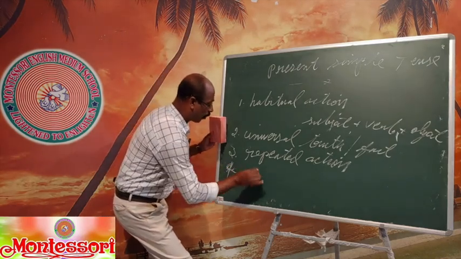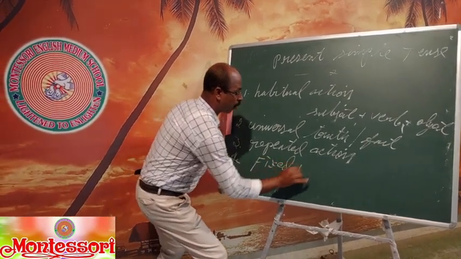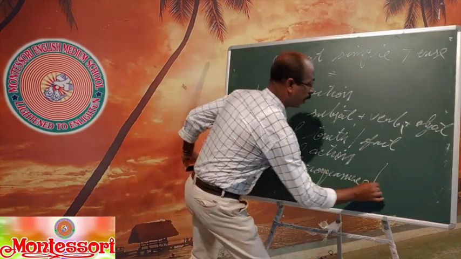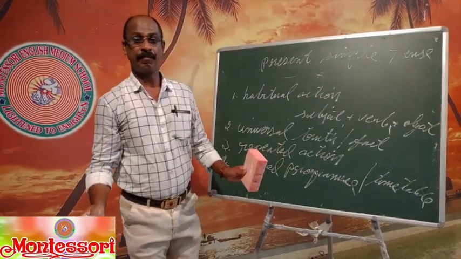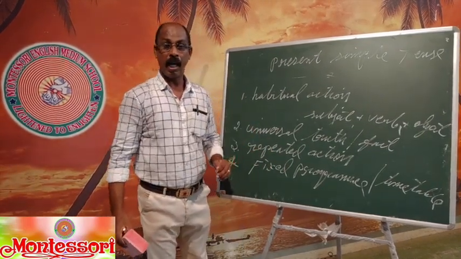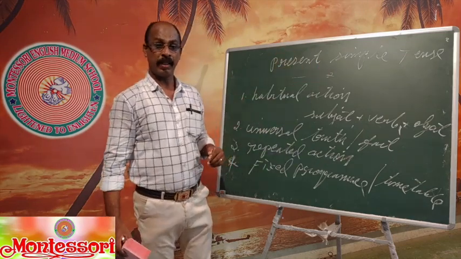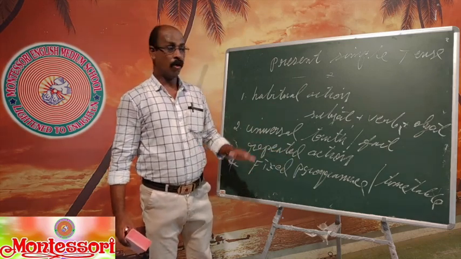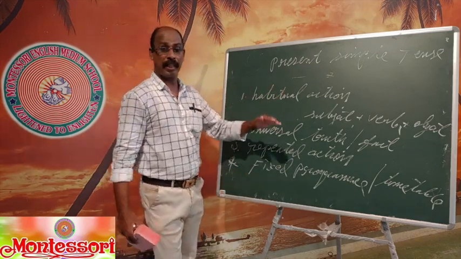Fourth point: fixed program or timetable. A timetable is fixed. Even though it is in the future, it is fixed. For example, our Chief Minister visits Tenali maybe next month on the 15th. Even though it is in the future, it is fixed, nobody is going to change it. Or a festival is fixed. Next month on the 10th there is a festival. Even though it is next month, it is fixed.